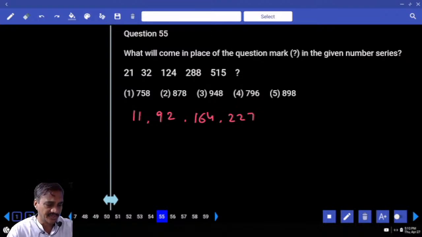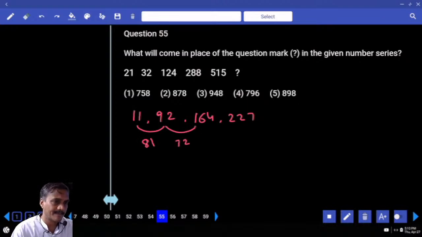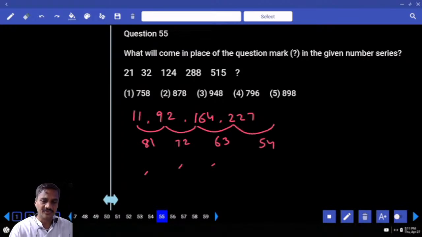Clear? Then in this case, what are the other differences between these? Between 11 and 92, it is 81. 92 and 164, 72; 64 plus 8, 72. Then 164 and 227, 36 plus 27, how much is that? 63. The difference 63 is a multiple of 9. 9 into 9, 9 into 8, 9 into 7, 9 into 6. Then 54.